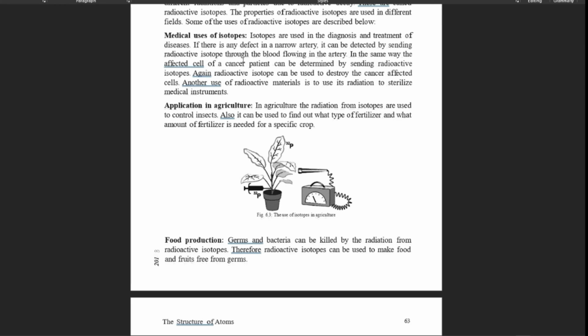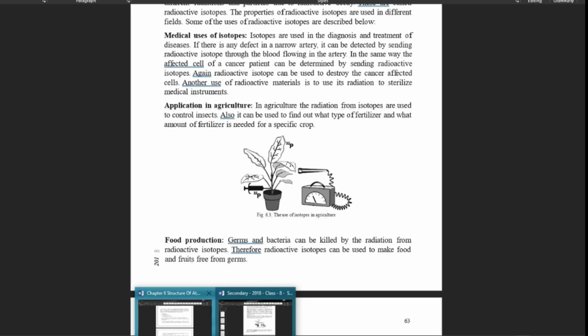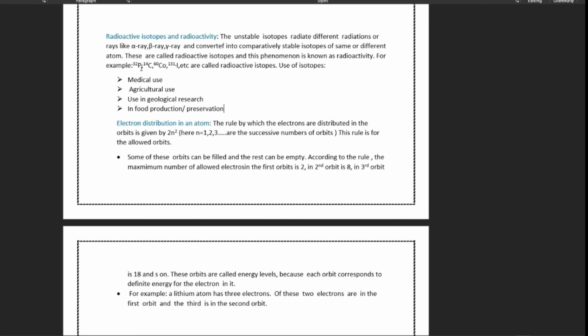Other uses of isotopes are here, like phosphorus-30 is used in the treatment of blood leukemia. It may come in the MCQ. That is, phosphorus-30 helps in the disease of blood leukemia. Iodine-131 also helps in medical use. That is, it prevents the growth of thyroid glands. These are the medical uses.